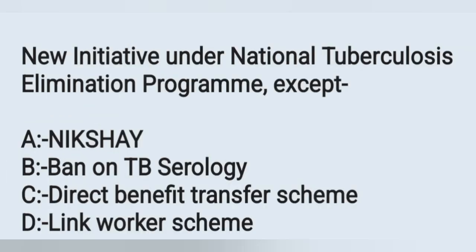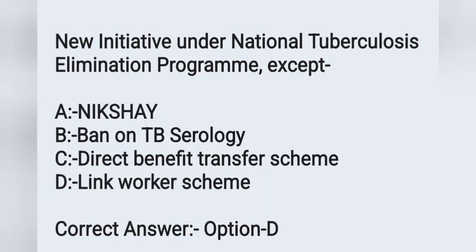And the next question: the new initiatives under the National Tuberculosis Elimination Program, except: option A Nikshay, option B ban on TB serology, option C direct benefit transfer scheme, option D link worker scheme. The correct answer is option D, link worker scheme. All others are included in the new initiatives under the National Tuberculosis Elimination Program.